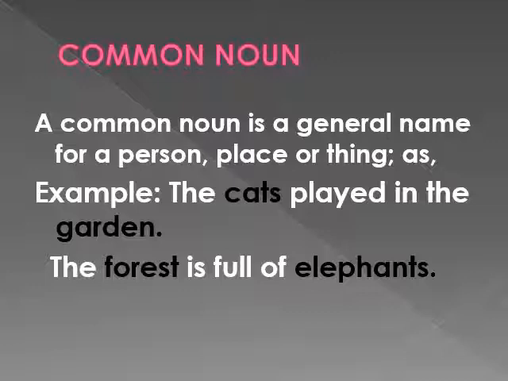In the next example, forest is a place, so it is a common noun. Elephants is a common noun because you haven't used the name of a specific elephant. So you are just writing about elephants in general.